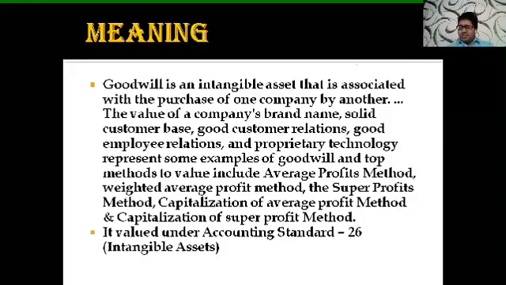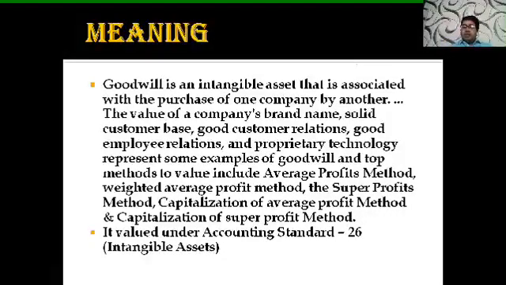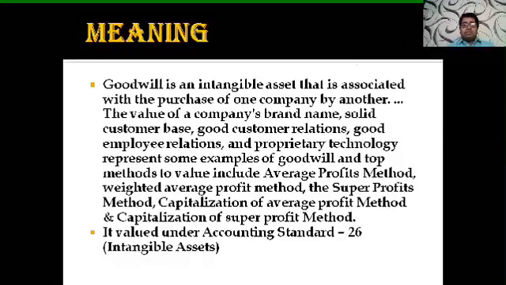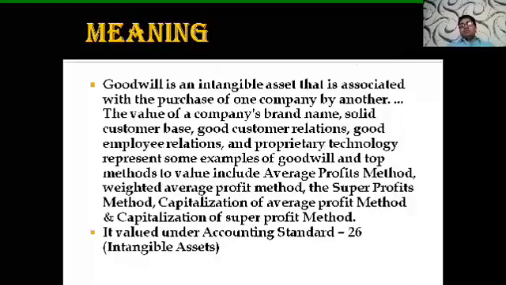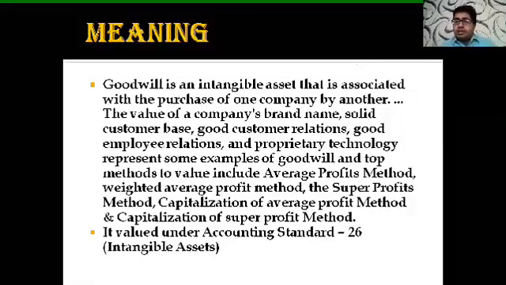In simple sense, if I break this term goodwill, it means good name of the business, which is due to its reputation and the satisfaction of the customer base. As you know, the customer first purchases from your business, and when they are satisfied with your product, they will buy again and again, and they will bring more customers into your business. It means there will be a bigger customer base, and by this your business reputation is going to increase in the near future. So goodwill is the well-known or good name of the business, which is because of customer relations, good employee relations, and various other things.